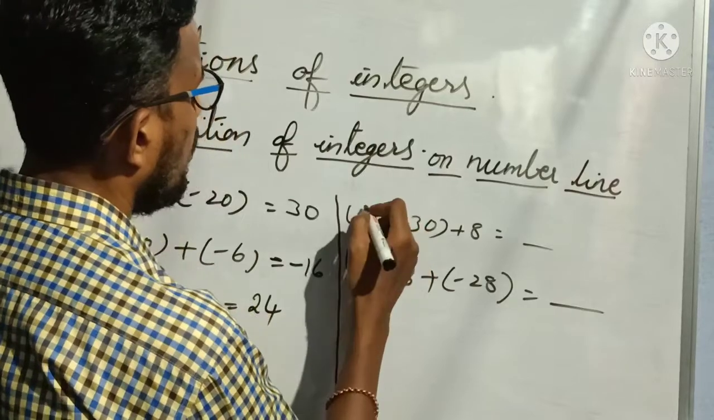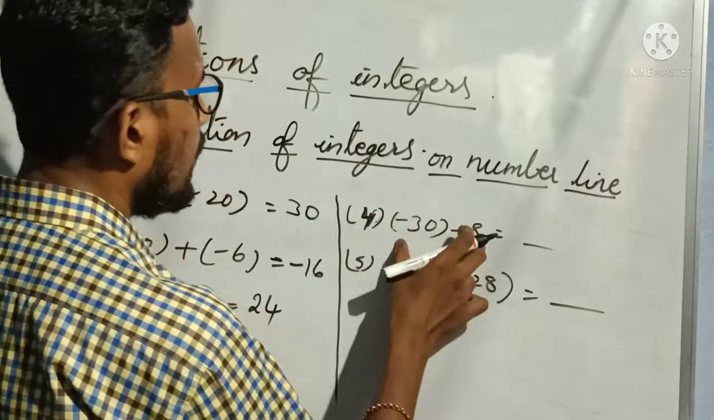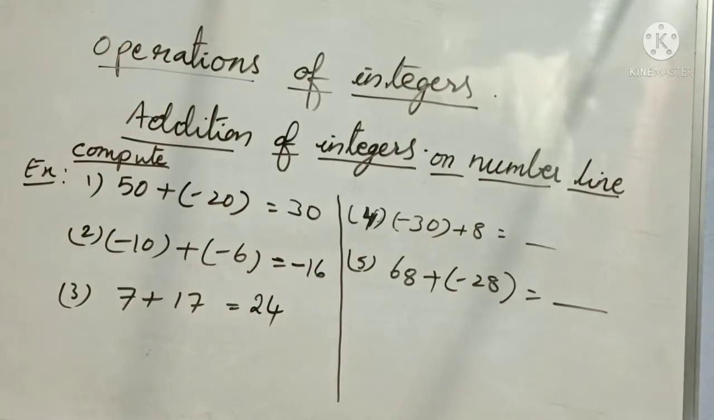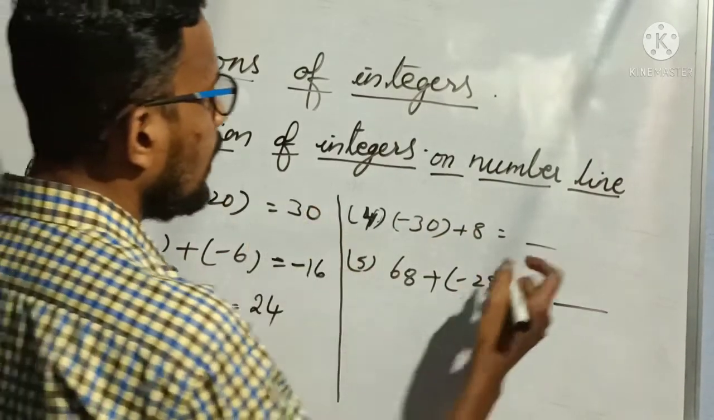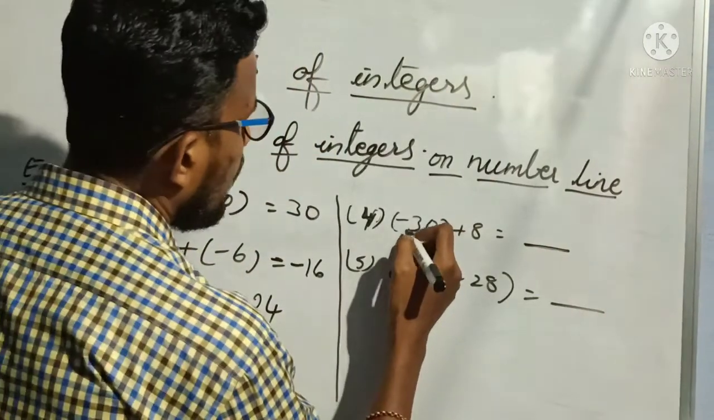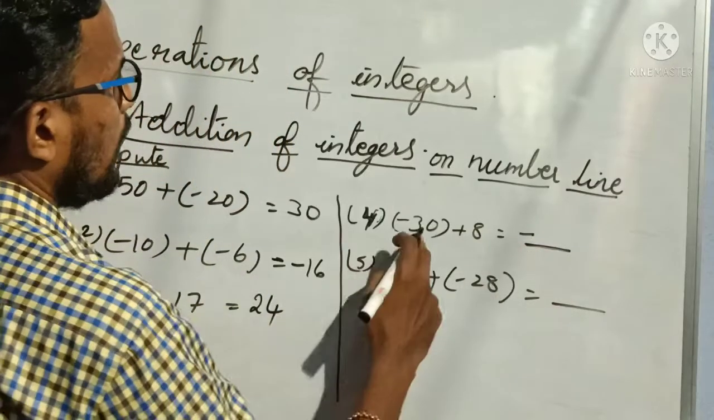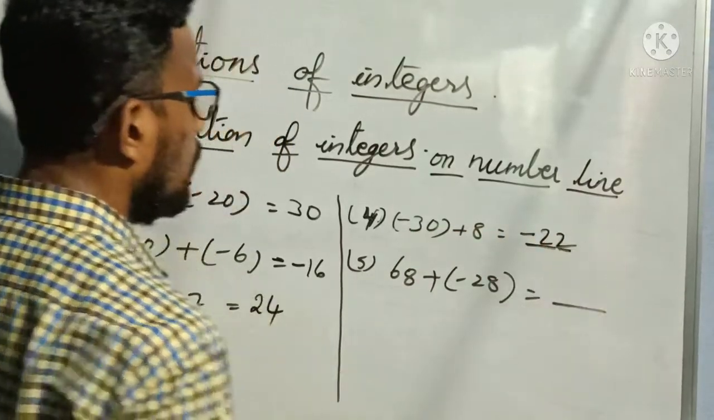Next, minus 30 plus 8. Now you see, one is negative, one is positive. Then at that time you definitely have to do subtraction. But what is the sign of the integer we get as a result? Anyhow, we have to take the sign of the bigger number. So what is the sign of the bigger number here? Minus. So 30 minus 8 is 22.